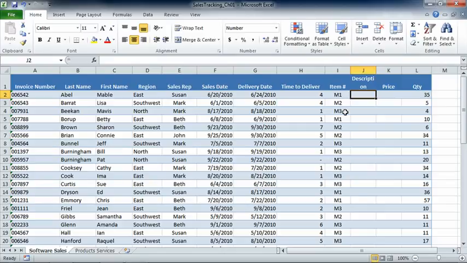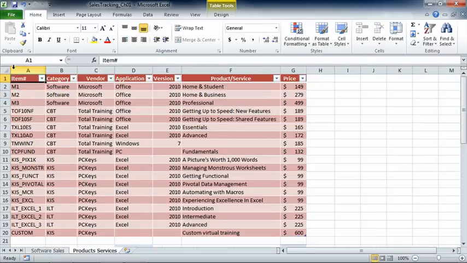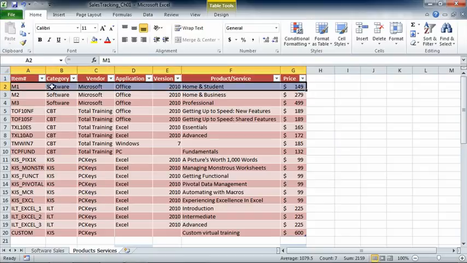I want to show you what's going to happen here before we actually create it. We know what the item number is. We want Excel to take that number, move over to our Products and Services worksheet, find a match for that number, and once it finds that match, return one of these other pieces of information. We have to know what column of information we want, and those columns are numbered starting on the left. So item number is column 1, category is 2, vendor is 3, application is 4, and so on.